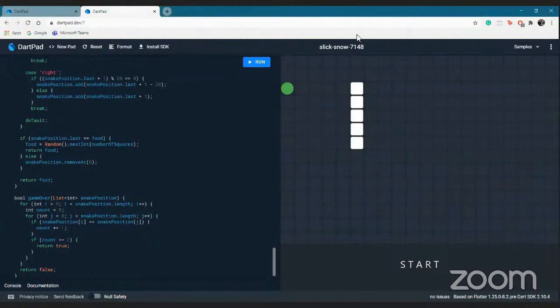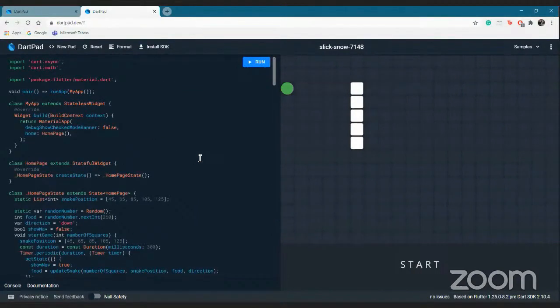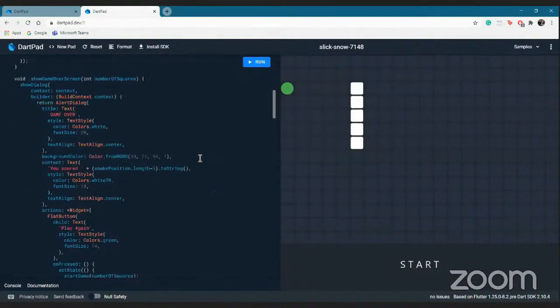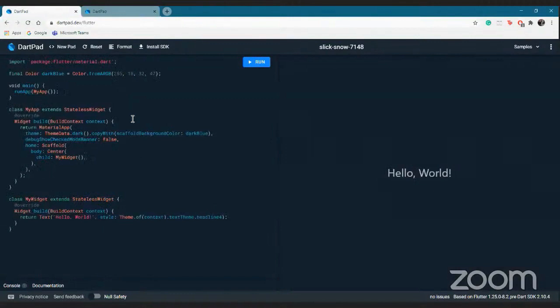So this is what we are going to make. It might seem really intimidating at the very beginning because of seeing so much code, but as we go on and write, I'll tell you how easy it gets. This is the Hello World program, and we start with that. I'll be closing this one because I don't want to see what I'll be making.